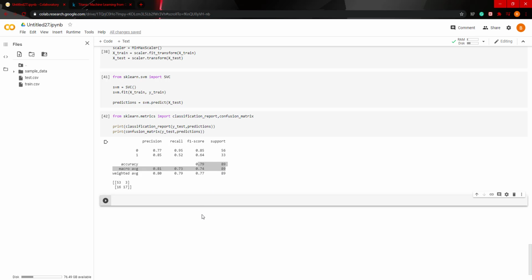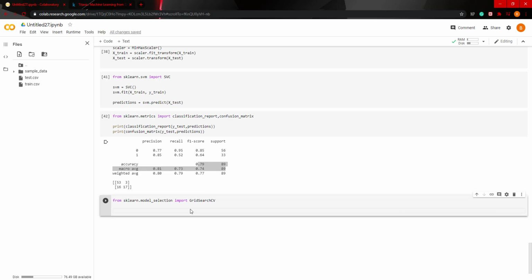Now we're going to try to better perform this model, and we can do something called a grid search with support vector machine models. So what we do is from sklearn model selection import GridSearchCV, and then we're going to instantiate it. We're going to say grid equals GridSearchCV, and it's going to take the parameter SVC, and then param grid, which we're going to create, and refit equals true.